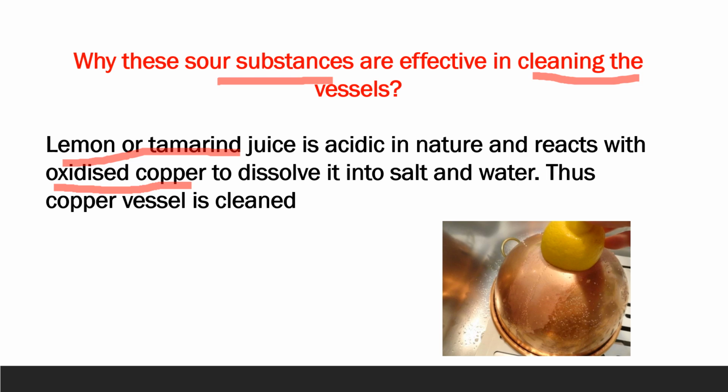So to remove this oxidized copper, this utensil is cleaned with tamarind or lemon juice to dissolve the oxidized copper and form salt and water, and thus the vessel is cleaned. You must have observed your mother cleaning copper vessels with lemon, and this is the reason why she does that.